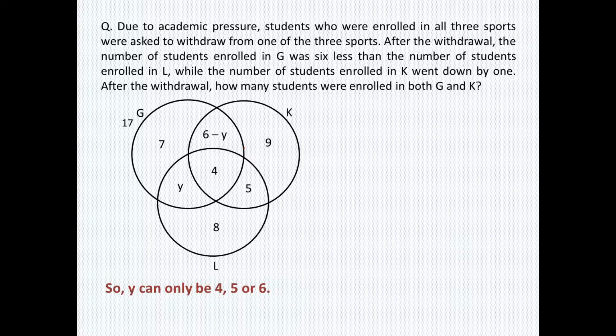The number of students enrolled in G was 6 less than the number of students enrolled in L after the withdrawal, and the number of students enrolled in K went down by 1.